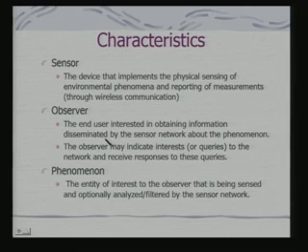Observer is the end user who is interested in obtaining information disseminated by the sensor network about the phenomena. Observer may indicate interests or queries to the network and receive responses to these queries. And these queries can be remotely submitted. If you remember the problem of tracking an object, there may be multiple objects entering the area being monitored, but the query can be generated at a remote node.